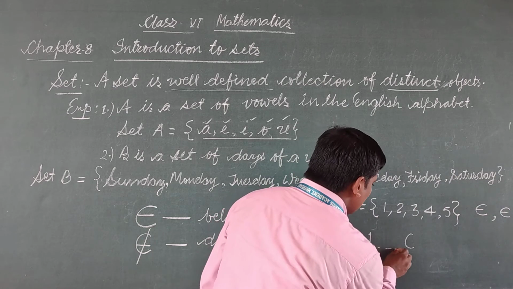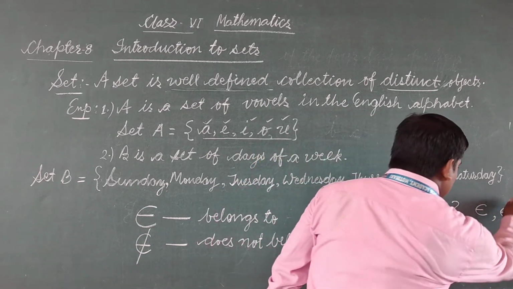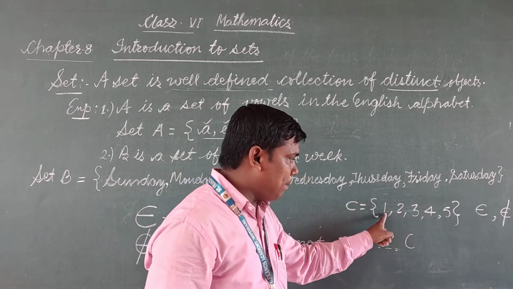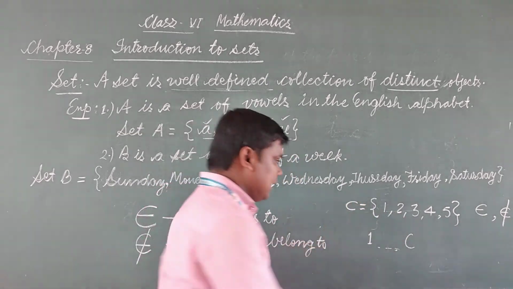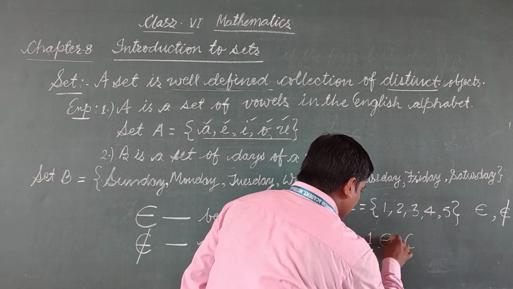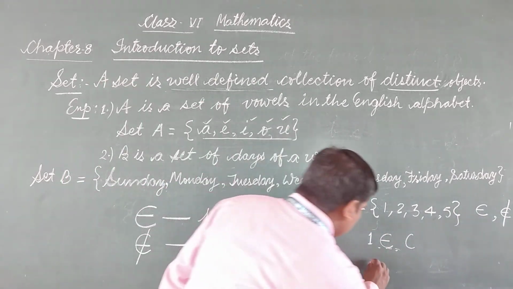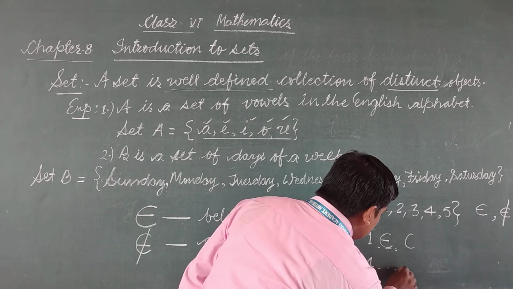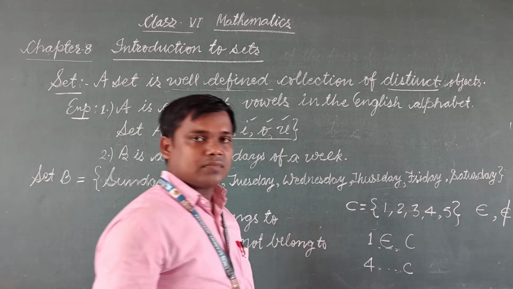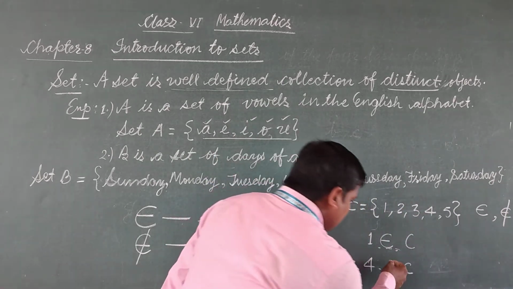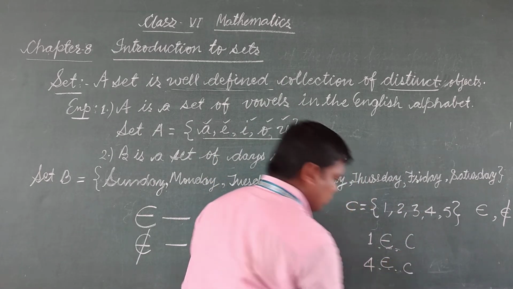As you are seeing, 1 is a member or element of set C, so you can write belongs to. 4 dash C: 4 is a member of set C, so you can write belongs to.